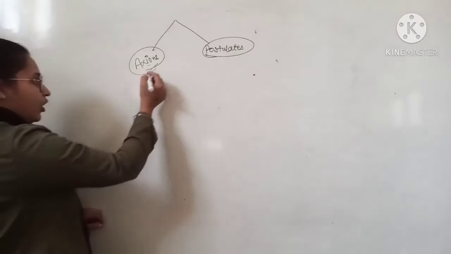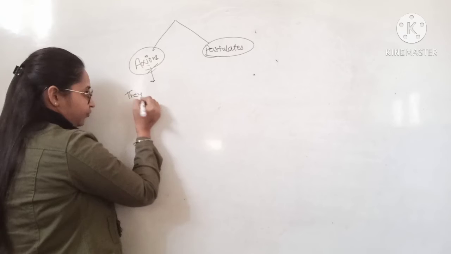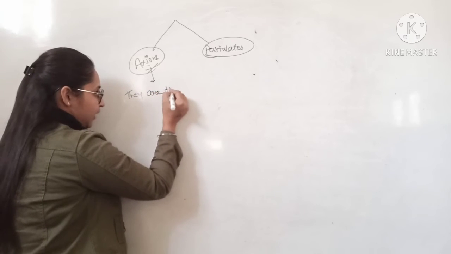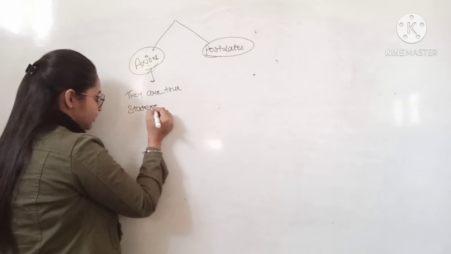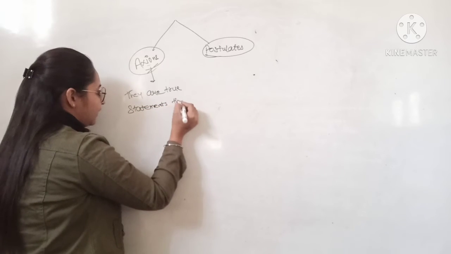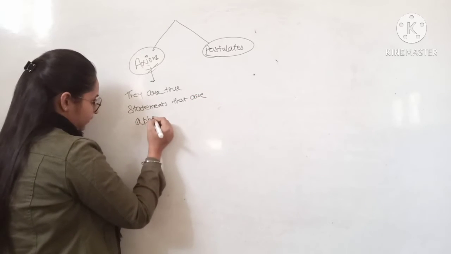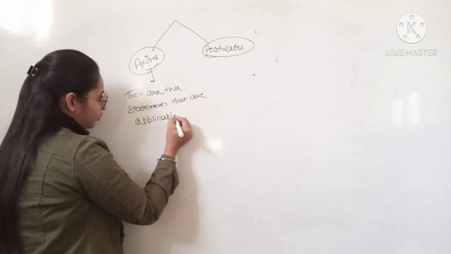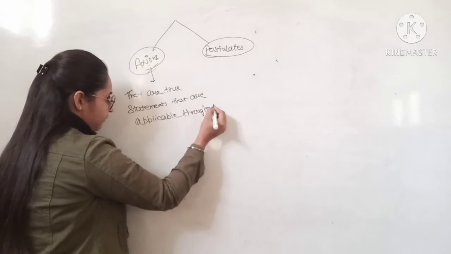Now, what do you mean by axioms? Axioms are true statements that are applicable throughout mathematics.